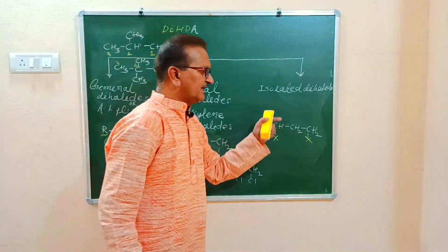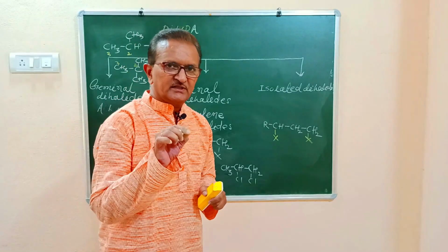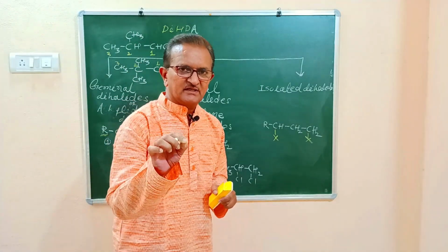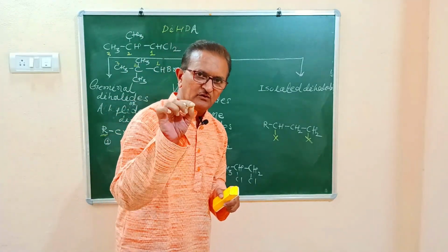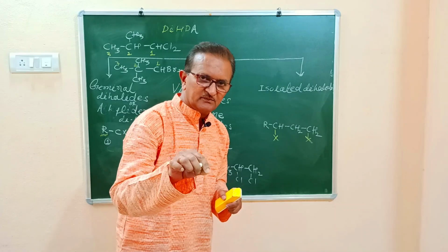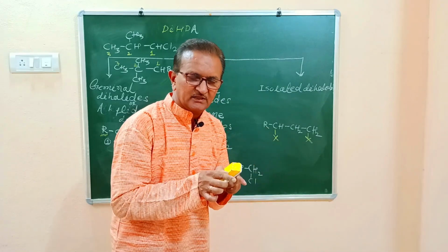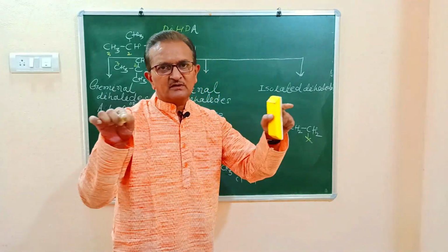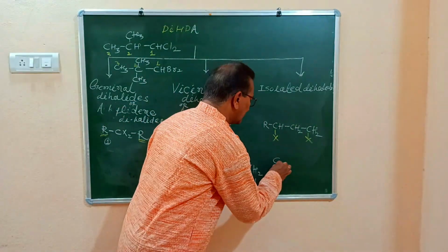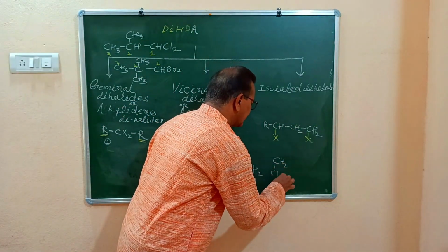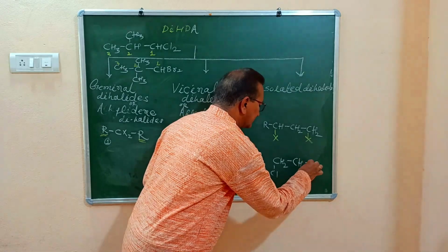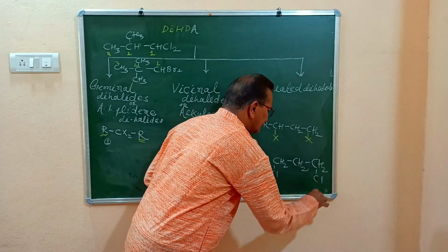Now we'll proceed towards isolated dihalides. In isolated dihalides, halogen atoms are neither bonded to the same carbon atom nor bonded to adjacent carbon atoms. Halogen atoms are present on different carbon atoms. We'll write one of the examples: CH2Cl-CH2-CH2Cl.